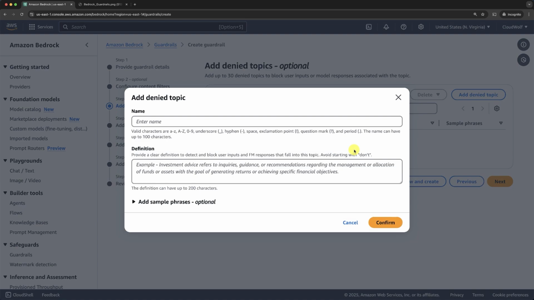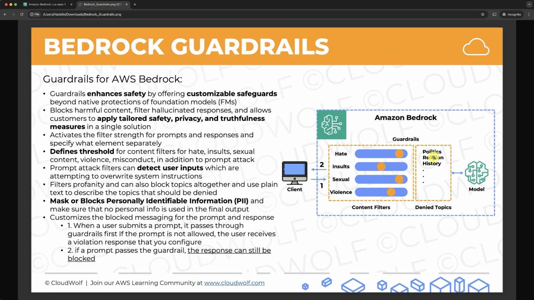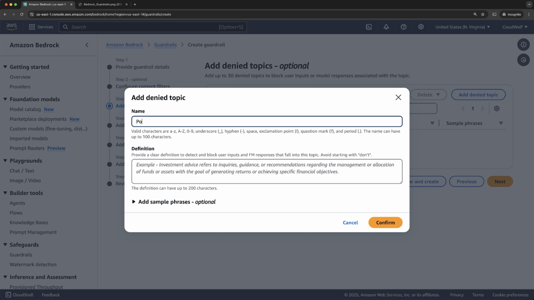So we're going to add the three denied topics here. The first one is going to be for politics, okay? So for the name, we're going to enter politics. Then here, that's compulsory, we have to provide a clear definition of this denied topic, avoiding, by the way, starting with don't. So we can say, for example, politics refers to any content related to political opinions, government, let's say, preferences, and for example, I don't know, president votes, okay? Just improvising here, then I'm going to copy it because we're going to do the same for the other denied topics.